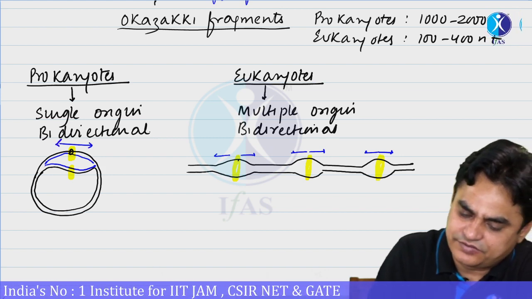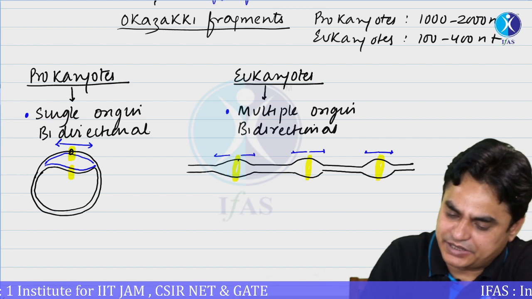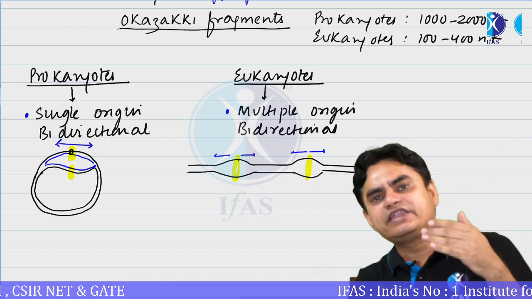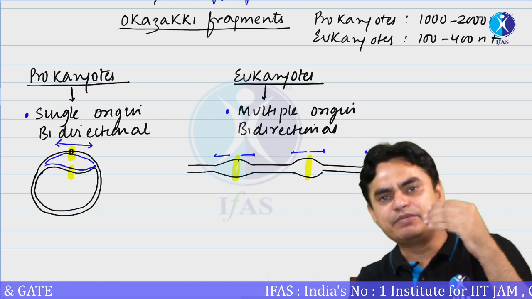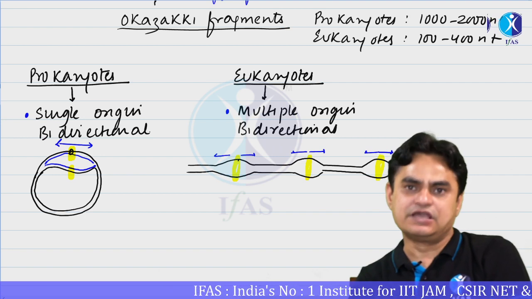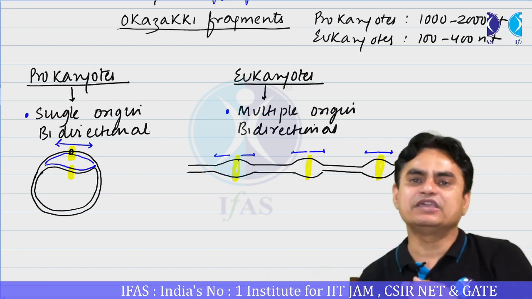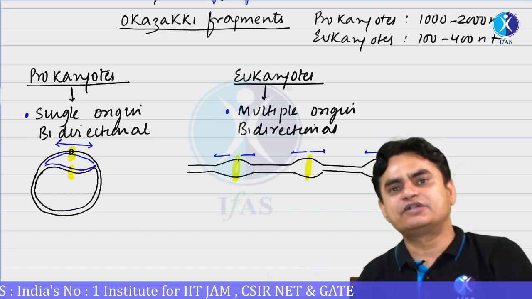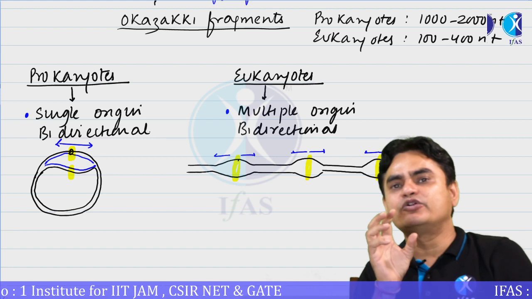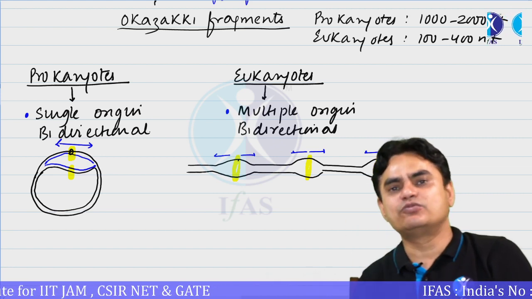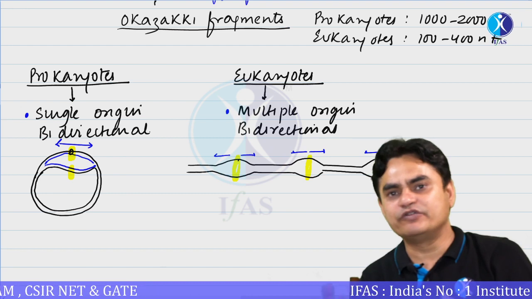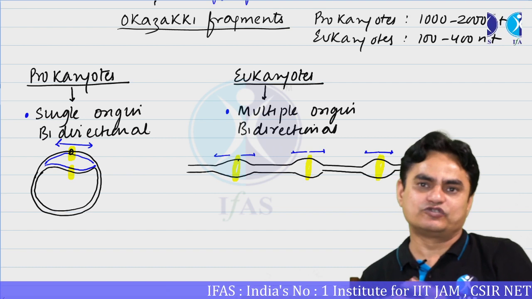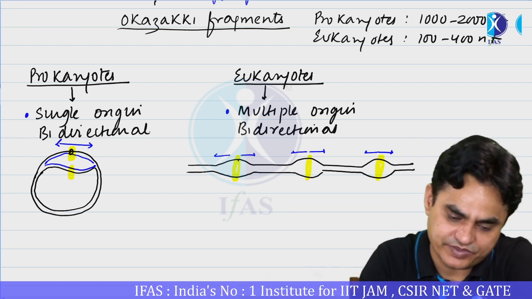So, single origin and multiple origin. It is not always the case that bacteria will have a single origin. There are various known cases of bacteria where there may be 2 or even 3 different origins. But the majority of bacteria, including E. coli, have only a single origin. And it is also not necessary that the genome of a prokaryote is always circular. In some cases, even the genome of bacteria could be linear, or even fragmented. In eukaryotes, the genome is most often a linear double-stranded molecule.